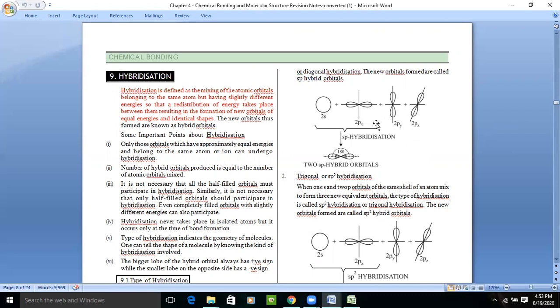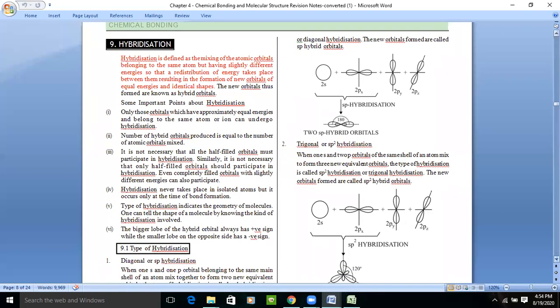So 2pz and s will take part. There are 2px, 2py, and 2pz, three types of p orbitals. Only the p orbital which has energy similar to the s will overlap with it, that is pz. So pz overlapping takes place, and that leads to the formation of sp hybrid orbitals, and the shape will always be diagonal, meaning linear.